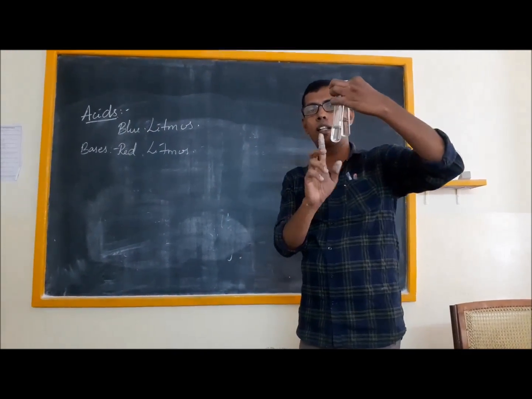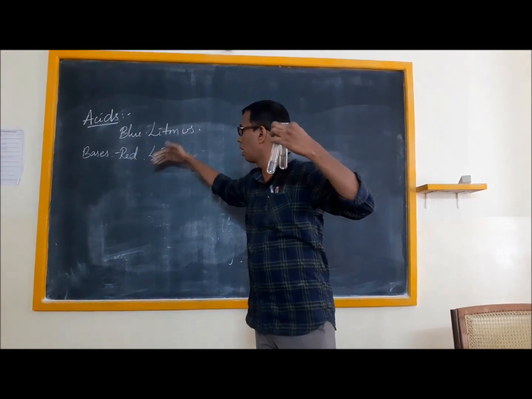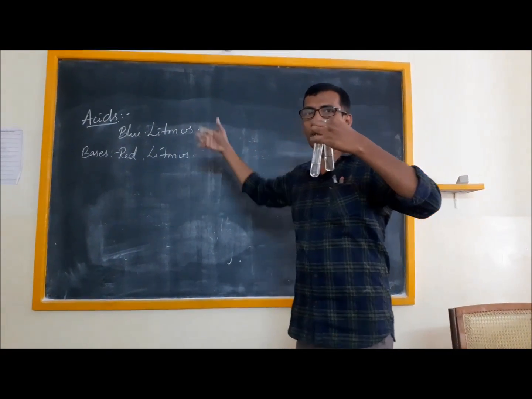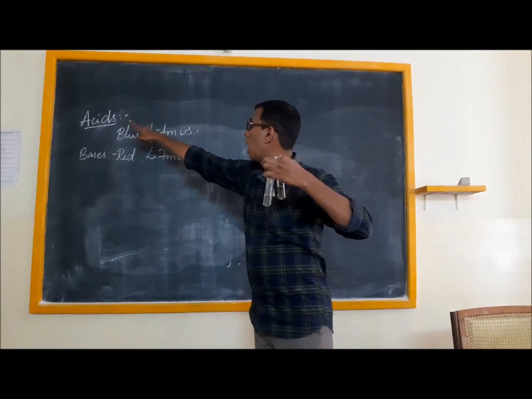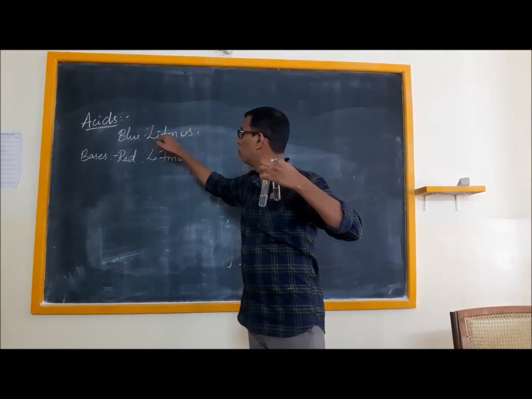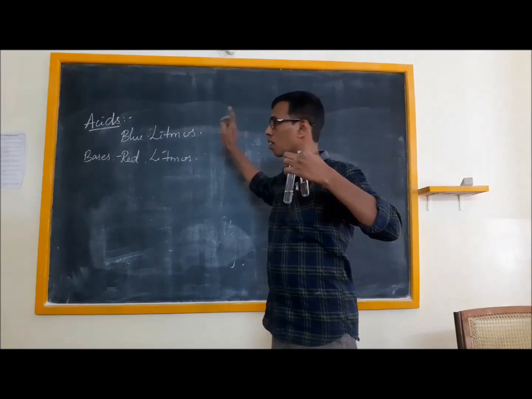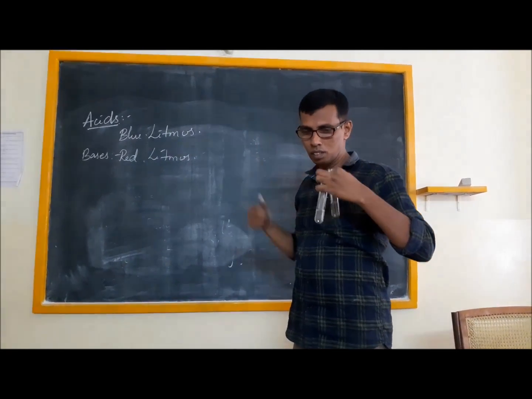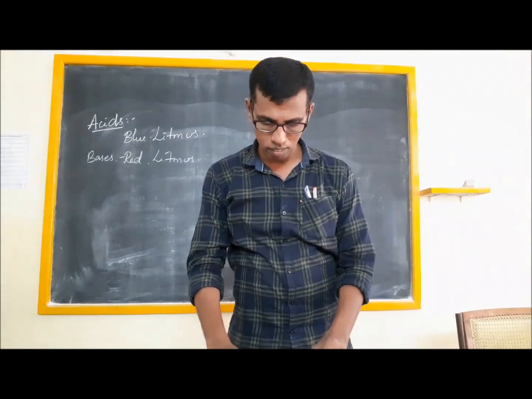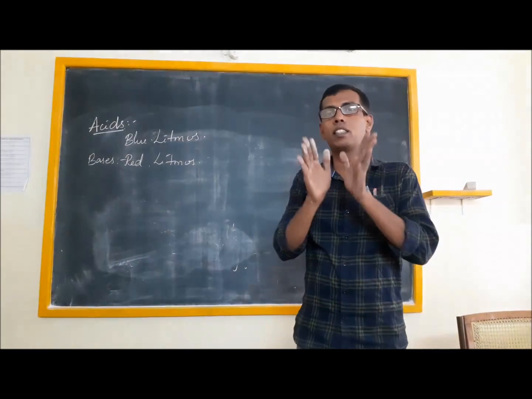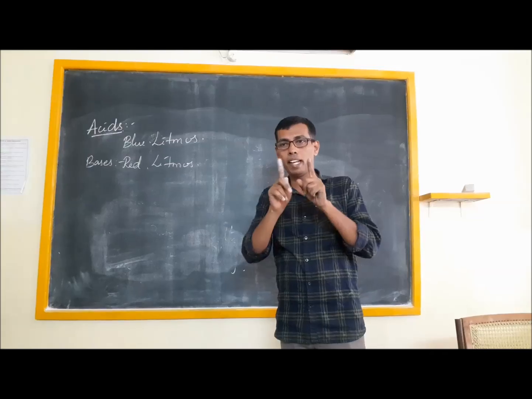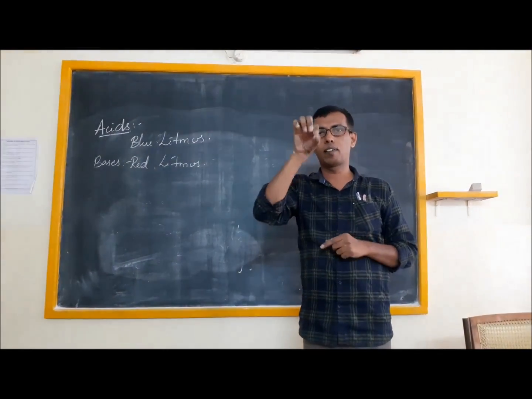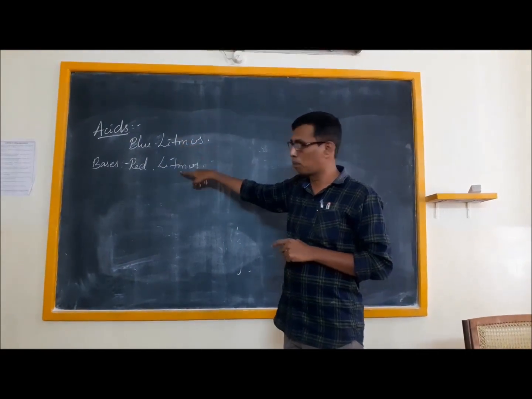In the second solution, it has turned red litmus to blue. As I mentioned previously, acids are the substances that turn blue litmus red. Bases are the substances that turn red litmus blue. That is, initially they identified acids and bases based upon the color change that happens in the presence of litmus.